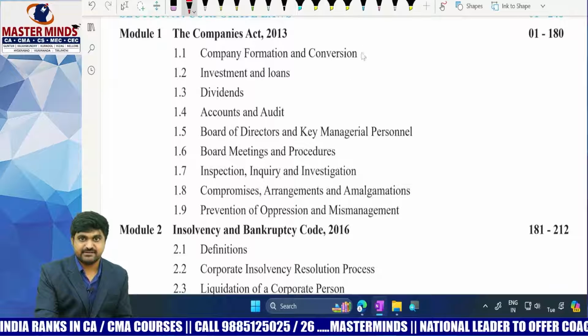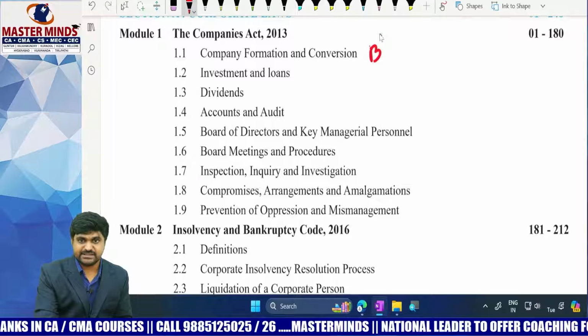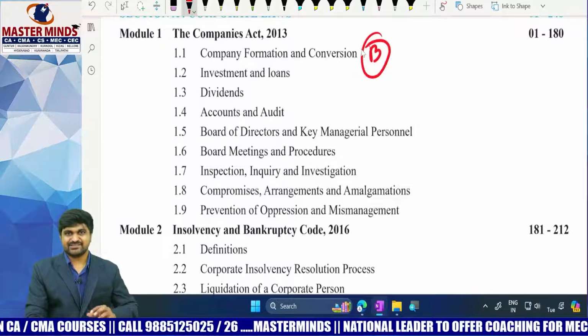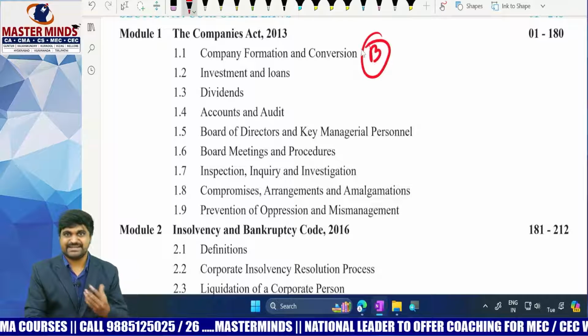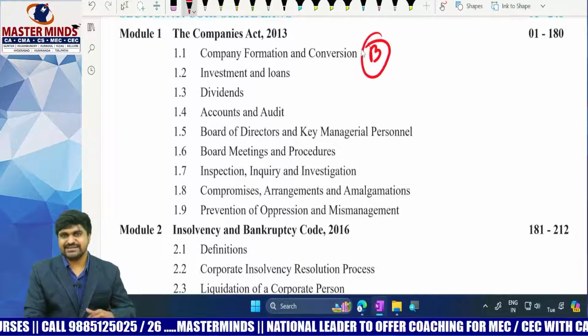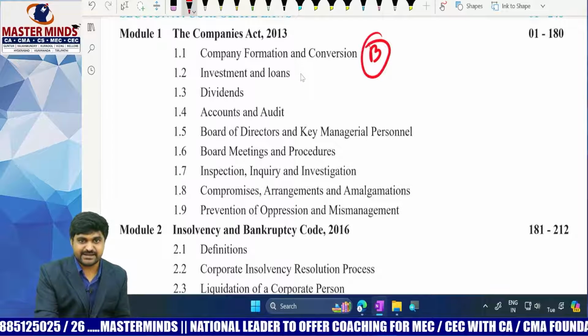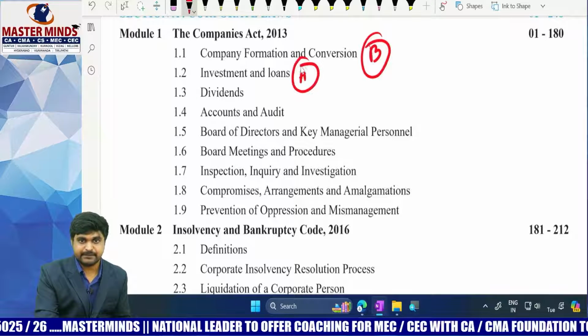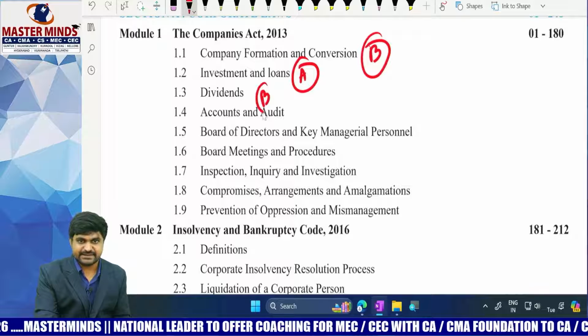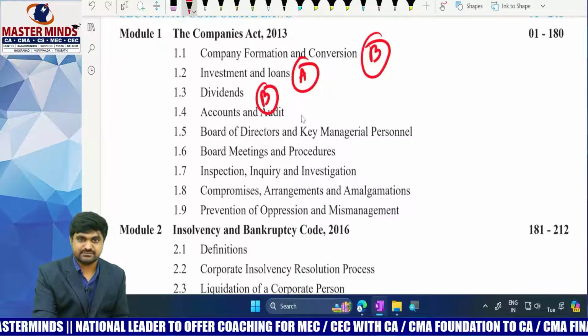This is B category chapter, and moreover this concept is already there in CMA inter level. So you can easily read this content. There is no problem. Investment and loans, A category. Dividends, B category. Accounts and audit, B category.